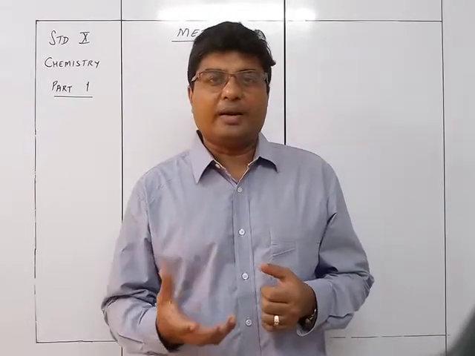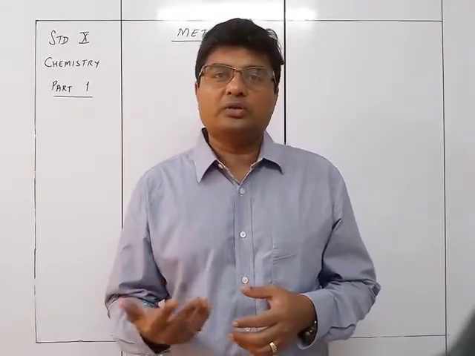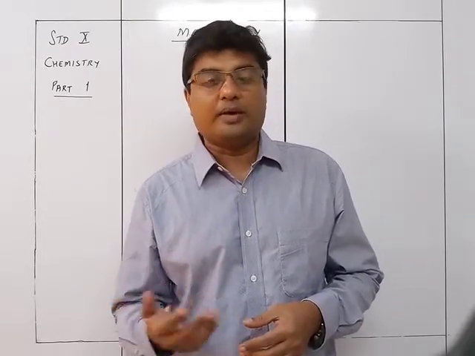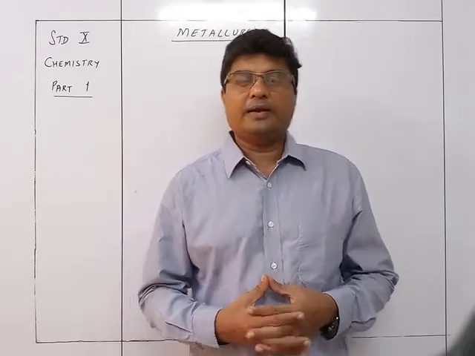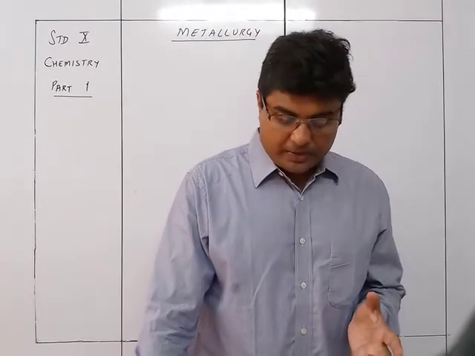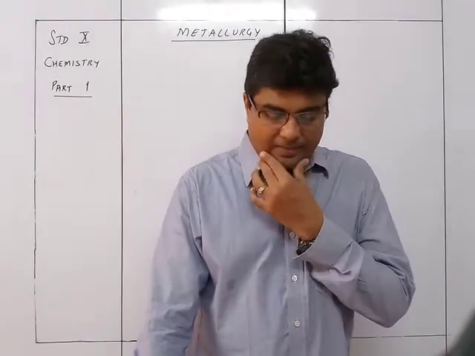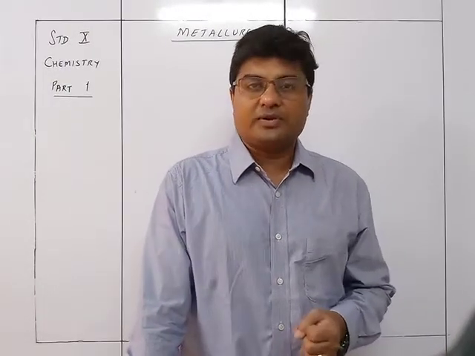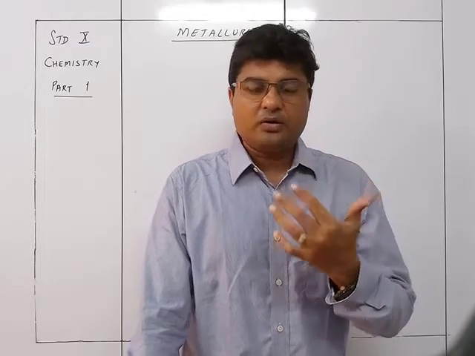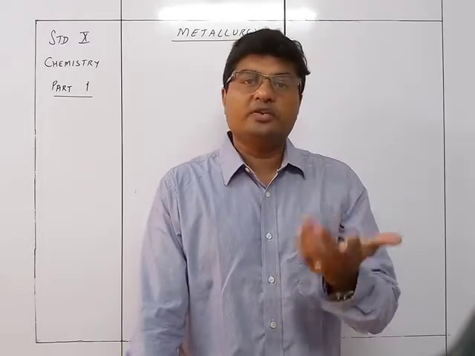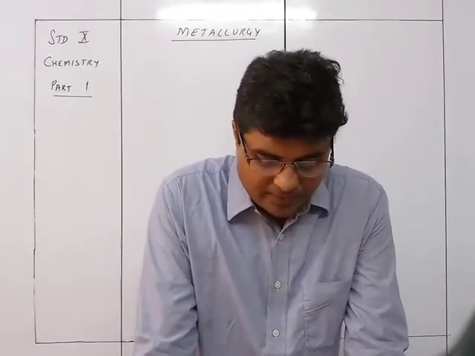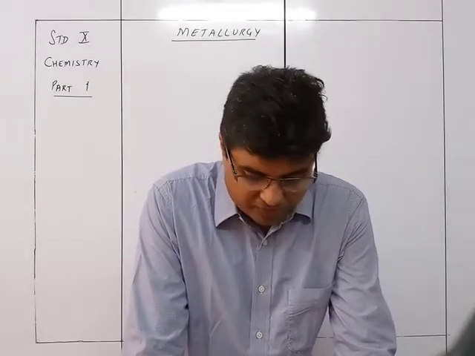So we very well know if it is a metal, then it will be having 1, 2 or 3 electrons in the outermost shell. Whereas if it is a non-metal, it will be 4, 5, 6 or 7 electrons in the outermost shell. And accordingly, the physical properties will be dependent on the arrangement of the atoms, and the chemical properties will be dependent on the valence electrons. So depending on the valence electrons, it will be either accepting an electron or donating an electron, or it will be sharing the electrons for forming a compound. So this is how the chemical properties of the substances are going to differ.